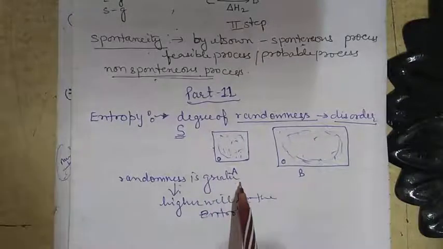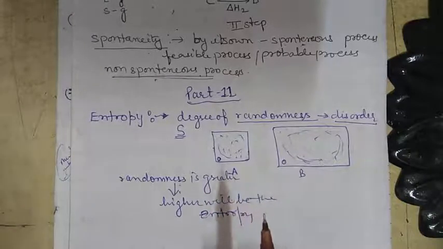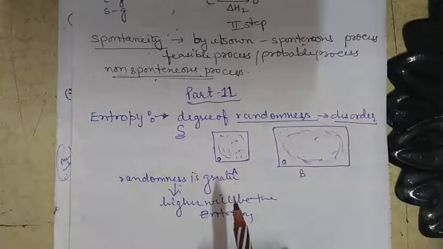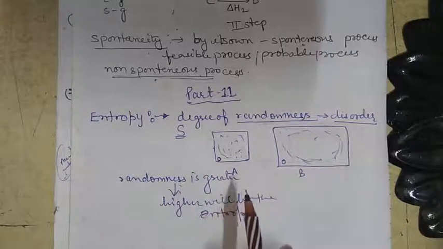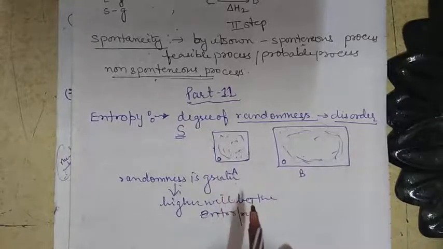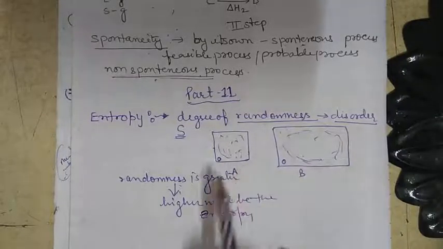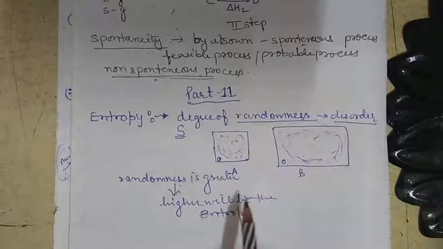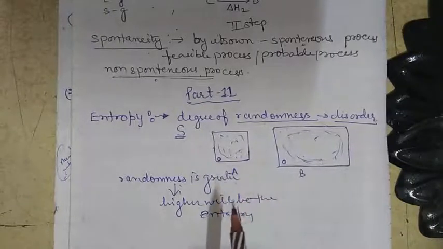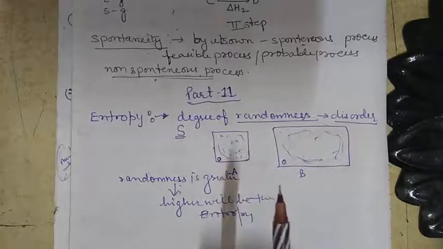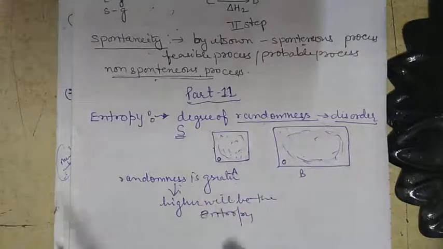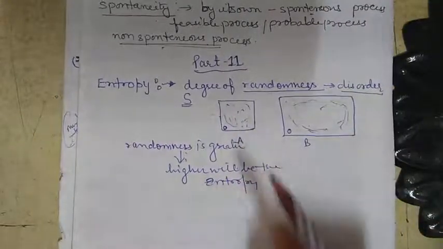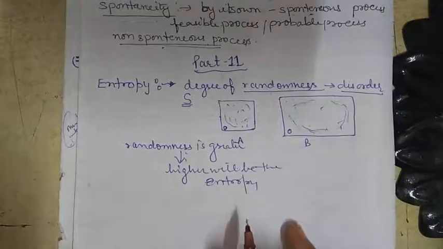If the structure of the product is more disordered as compared to the reactant, entropy of the reaction increases, and if the structure of the reactant is more disordered as compared to the product, it results in decreased entropy. So that is the basic reason behind the increase as well as the decrease in entropy.